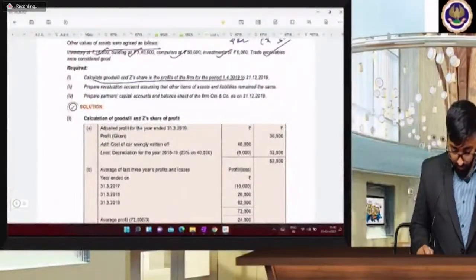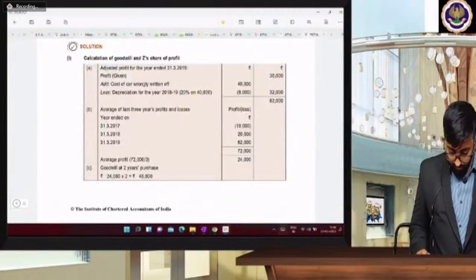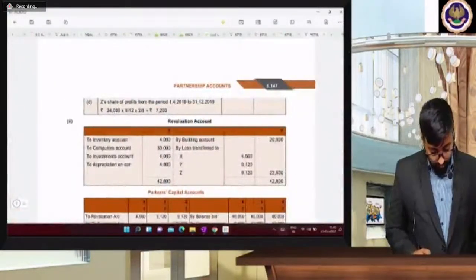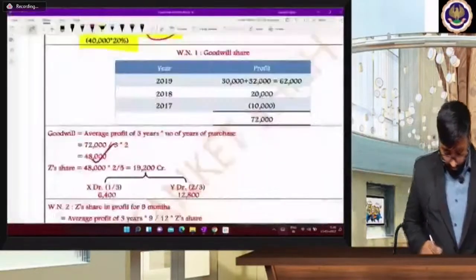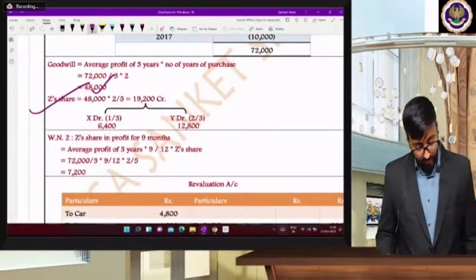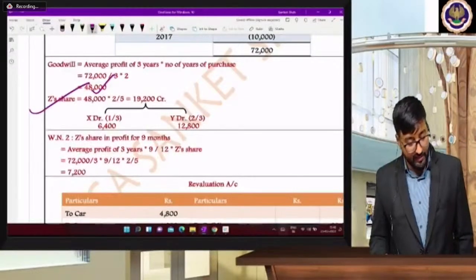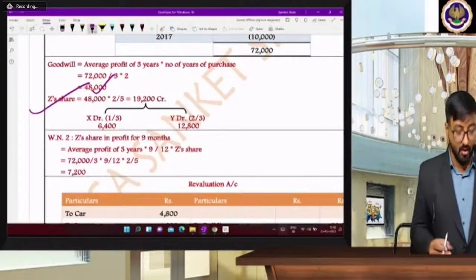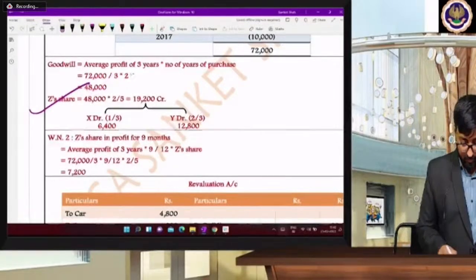Z's share in the profit, goodwill and Z's share. So beta, you can calculate this: 6,400 and 12,800. You got this answer? X and Y's accounts are debited to Z's capital account. Easy?